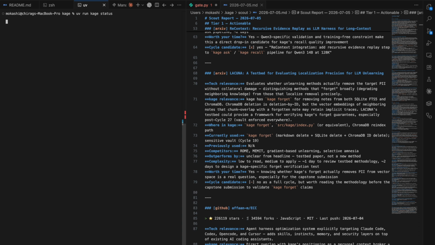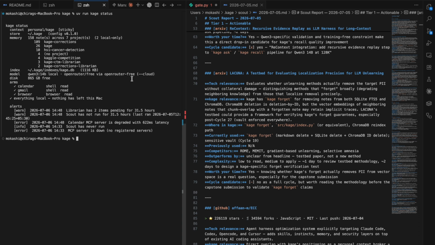Let me just check the current status. As you can see, it has 158 nodes across 7 projects, all stored as local markdown files. Three arms are connected: calendar, Gmail, and browser, all read-only, all running through macOS native APIs and zero OAuth. The three agents, Scout, Librarian, and Monitor, all feed into the same memory store. Let me walk you through each of them.